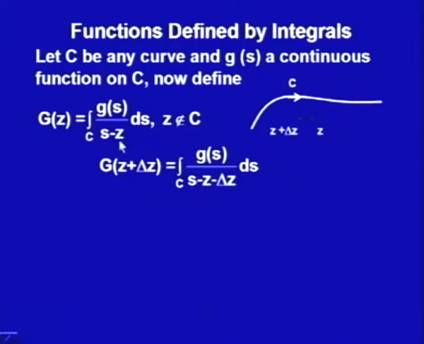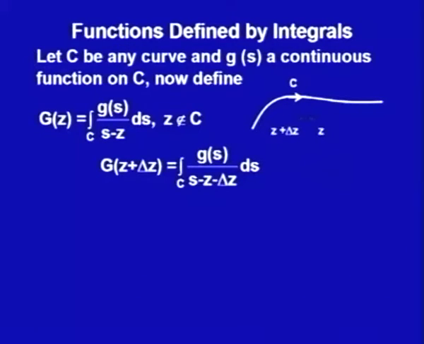So, this would be because this z plus delta z is also outside this path c. So, it is the integral of g(s) upon s minus z minus delta z ds along this path c. Now, I will again go with the first definition of the derivative, and I will show that the difference g(z plus delta z) minus g(z), divided by delta z, should go to some limit, and that limit must be the derivative of this function. That limit we will find again in the form of an integral.